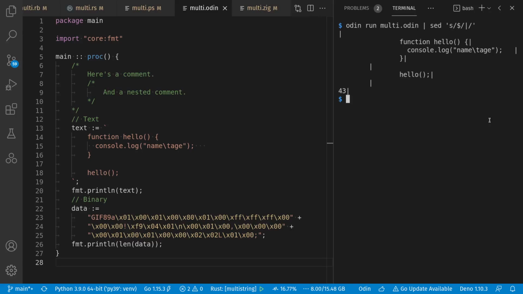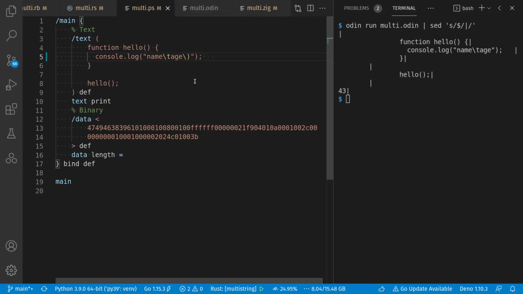What I want to focus on here is again the relationship between strings and comments. Anyone who's familiar with C-style syntax might worry about this. You can't nest your comments in C, but while this looks similar in some ways, in Odin you can nest your multi-line comments. If I got rid of that, I now no longer have enough matching pairs. These go together and the comment isn't terminated. Which reminds us a little bit of the nested parentheses for strings in PostScript.